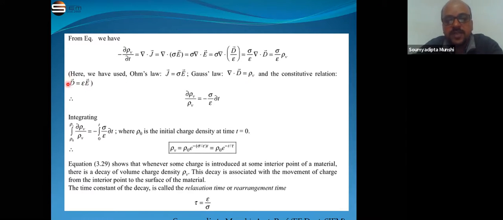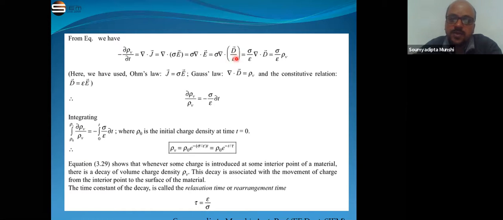From D equal to epsilon into E, E is equal to D by epsilon. If we put the value of E as D by epsilon, the equation becomes sigma into the divergence of D divided by epsilon.